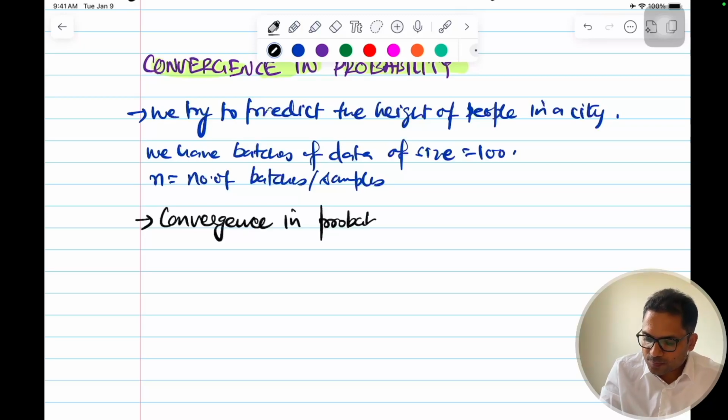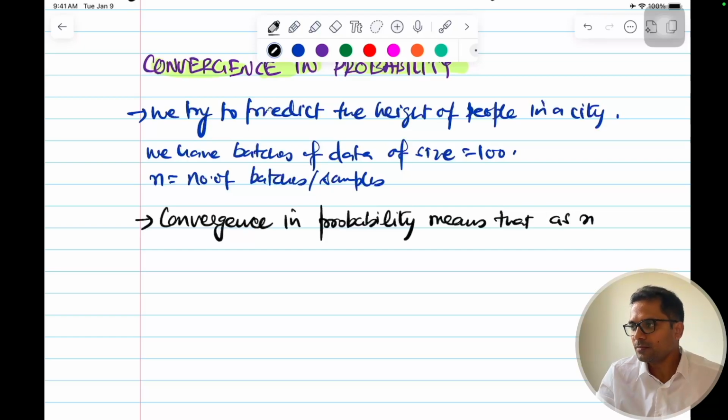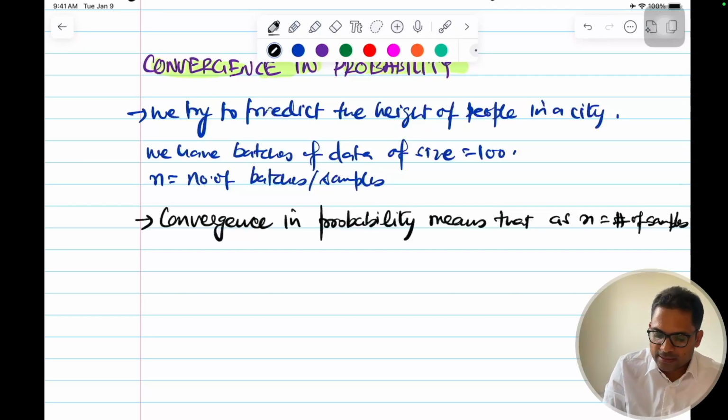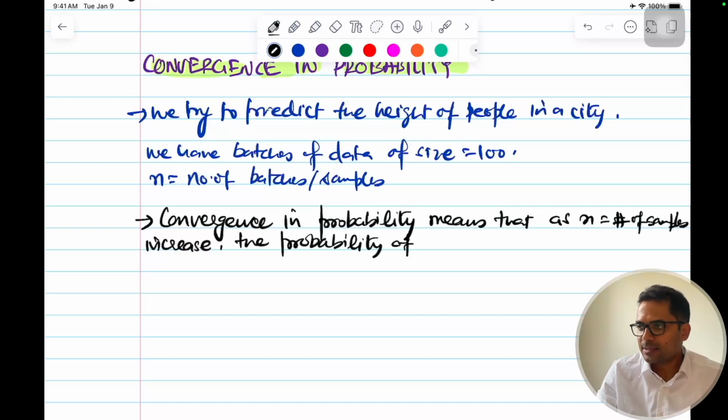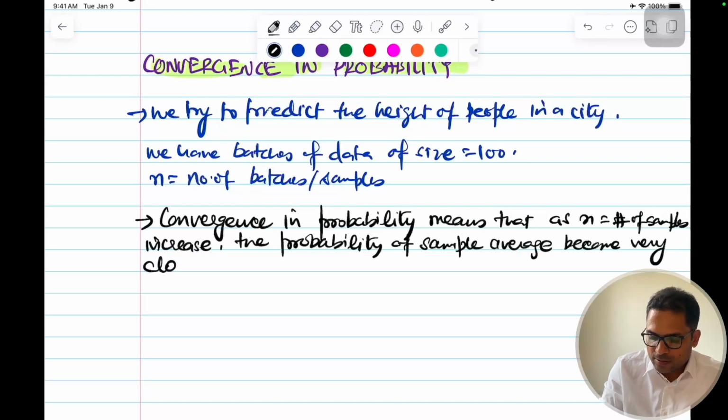Convergence in probability means that as n, the number of samples, increases, the probability of the sample average becoming very close to or equal to the true average increases.